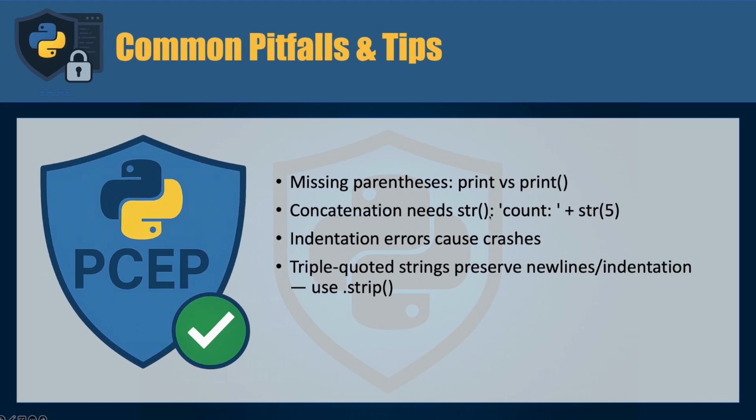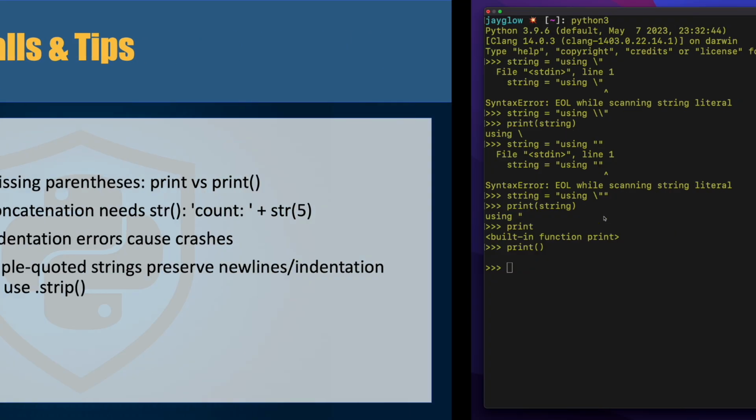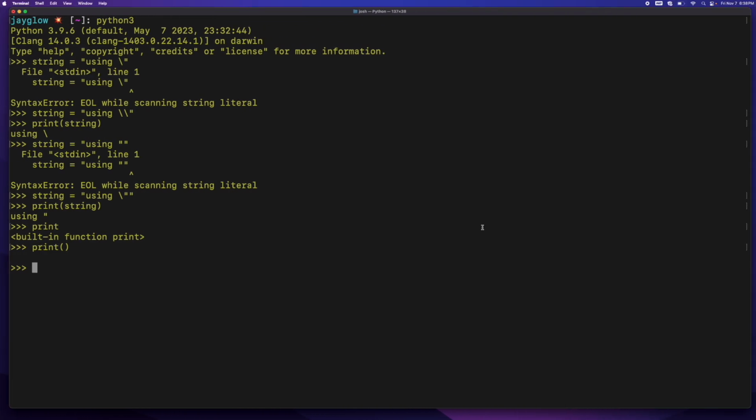Concatenation needs strings when you're using numbers, right? So I can concatenate strings, but I can't concatenate a string with a number. I have to cast that. Now remember, you're going to get a type error. It'll be good to memorize what type of error you get when you concatenate a string with a number.